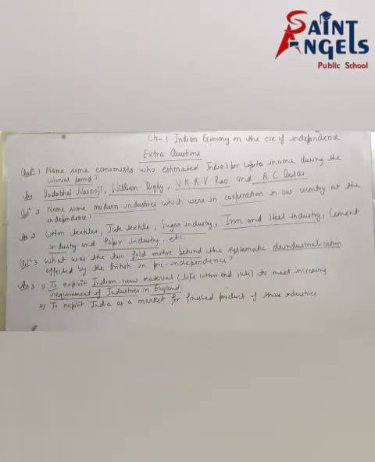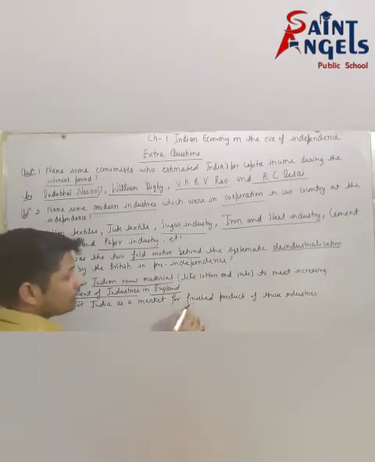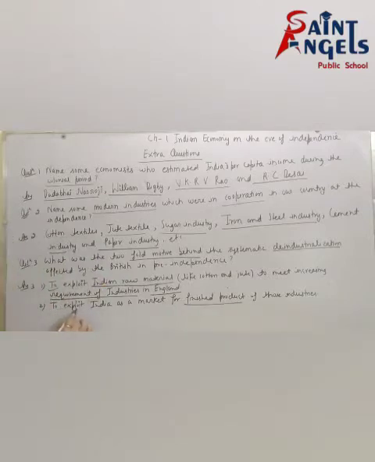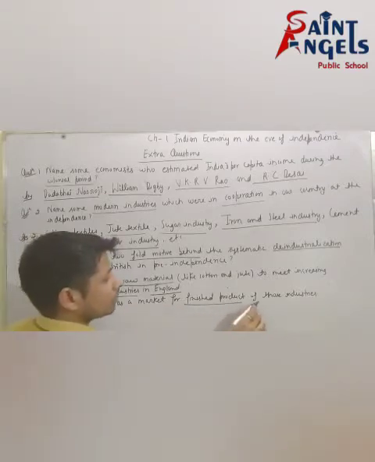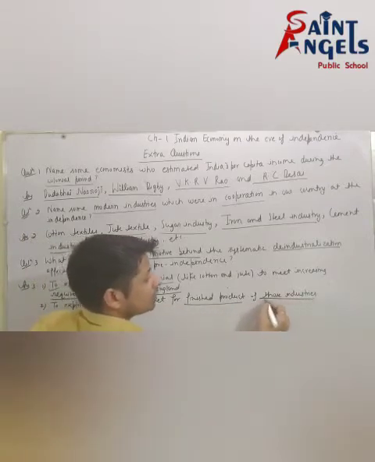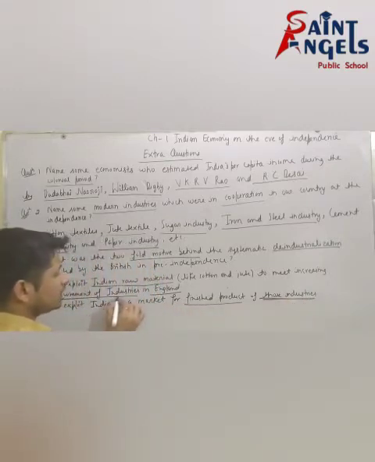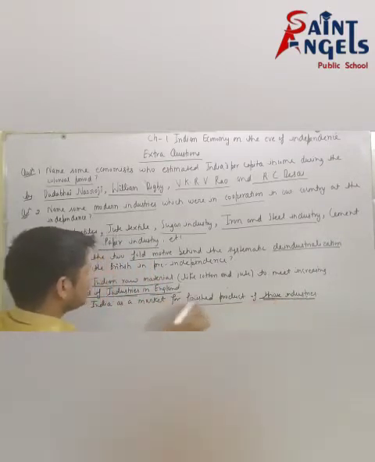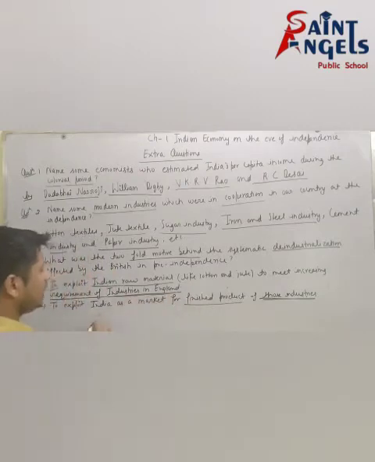See the next motive: to exploit India as a market for finished products of those industries. Those industries means industries in England. I hope all of you have understood.